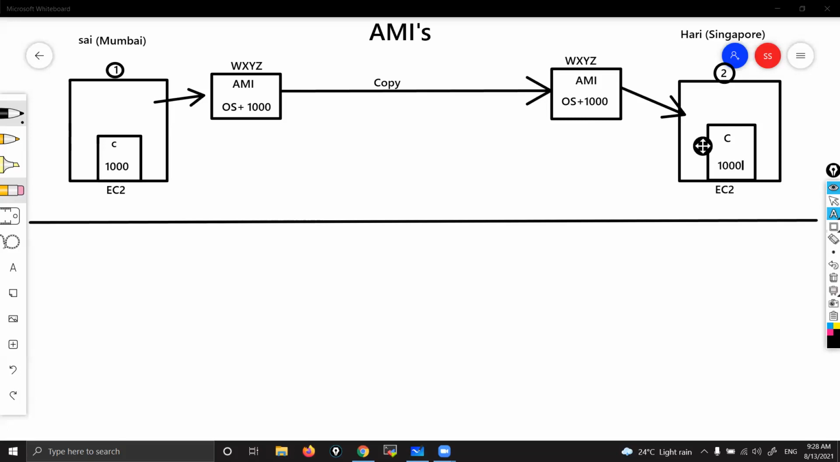That means he is going to launch an instance from the AMI which I copied to his region. In that AMI we already have OS plus 1,000 softwares, right? So automatically he will get all those 1,000 softwares. This is a smart way, right? He need not install all 1,000 softwares again. That is how we are able to do it.